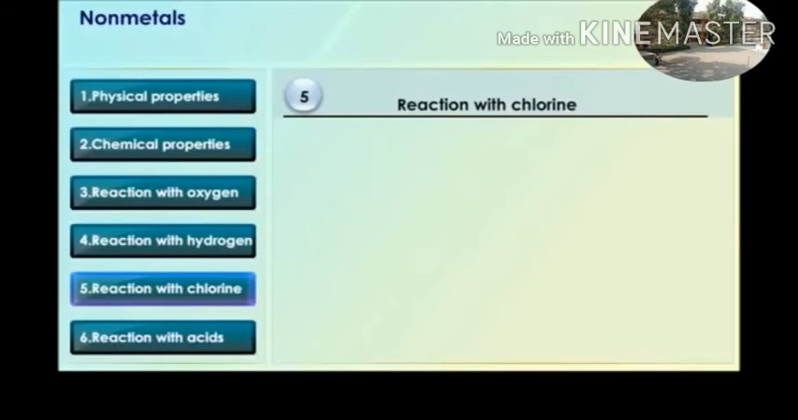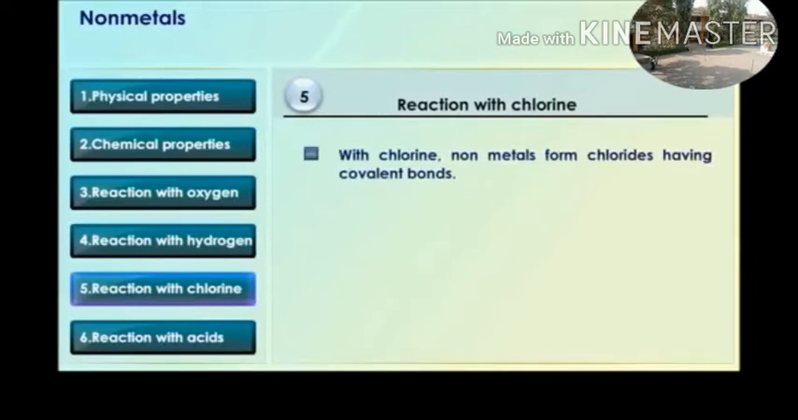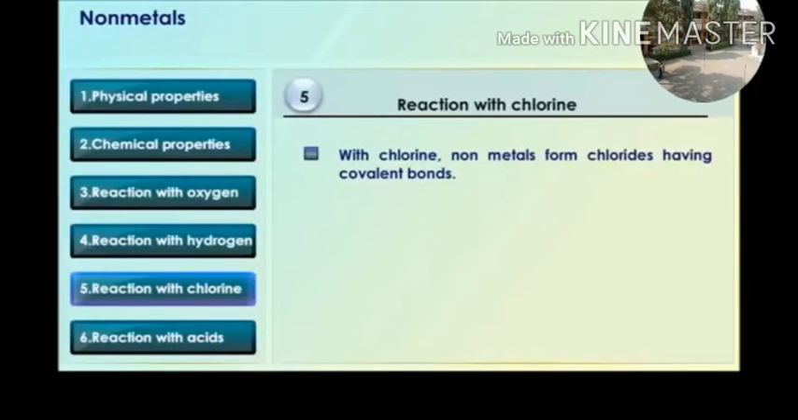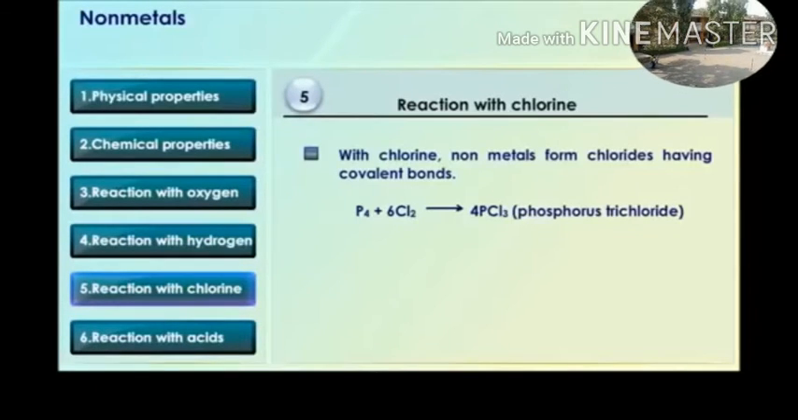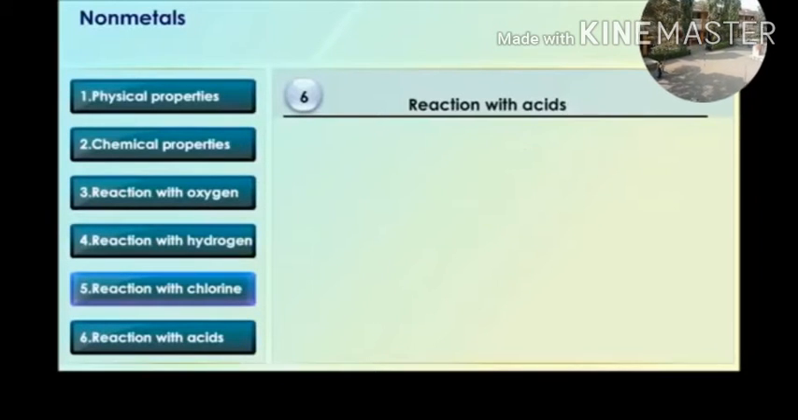Reaction with chlorine. With chlorine, nonmetals form chlorides having covalent bonds. P4 plus 6 molecules of chlorine, Cl2, forms 4 PCl3, phosphorus trichloride.